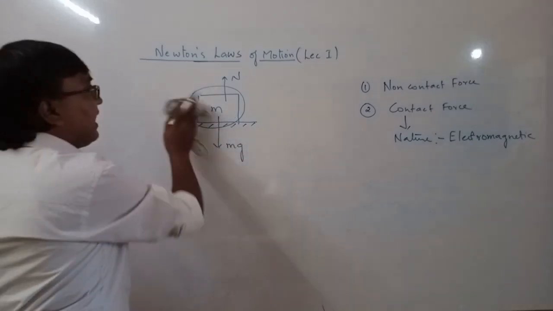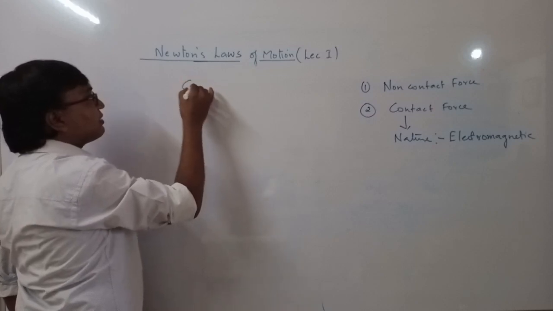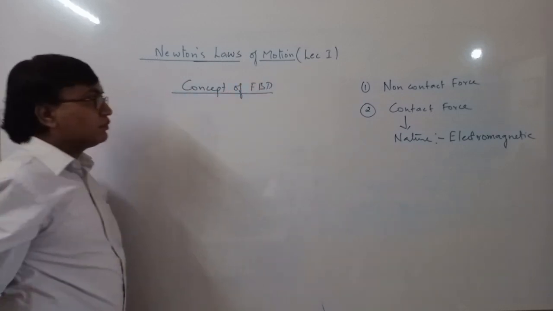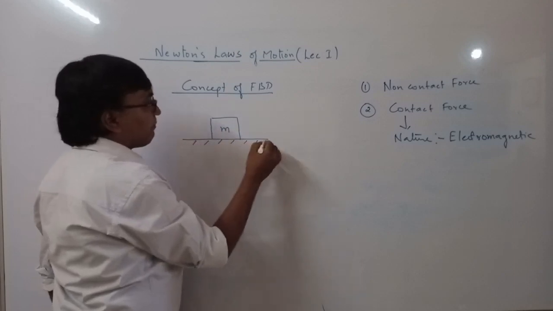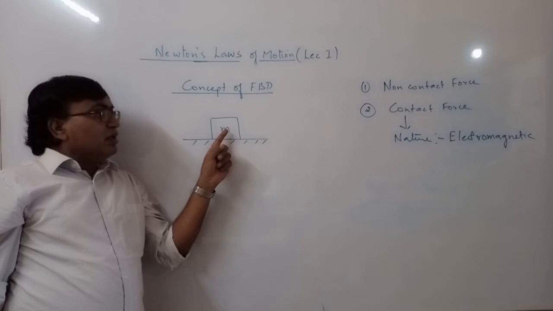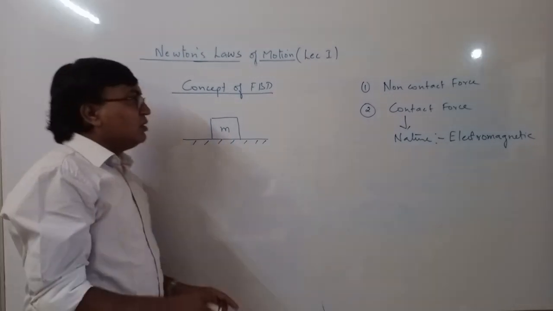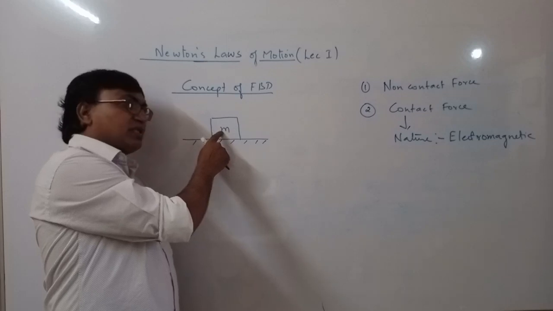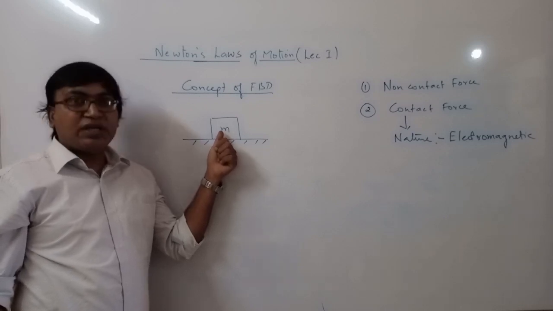Similarly, when you draw a free body diagram, the concept of a free body diagram is this: if a mass is resting on a surface, and you consider M as a system, then we'll show all the forces acting on this mass M. Or in other words, we'll show all the forces acting on mass M in such a way that the state of this system does not change. The state should not change.